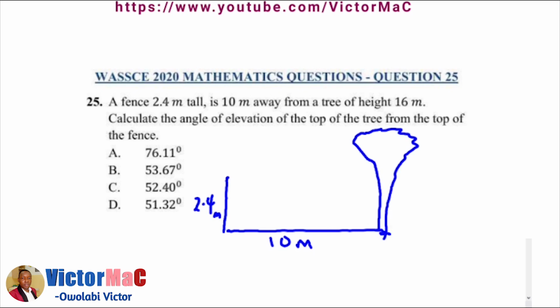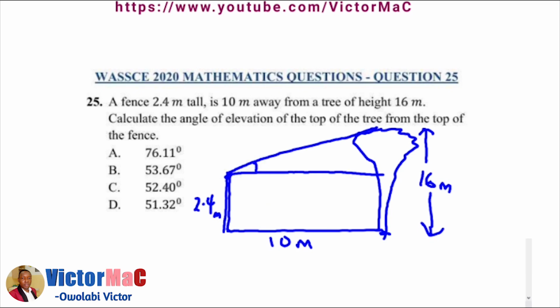The tree is 16 meters. Calculate the angle of elevation of the top of the tree from the top of the fence. If you have an observer at the top of the fence, what's the angle of elevation? There's a theta here. Then this will be 10 meters as well. I mean this shape.